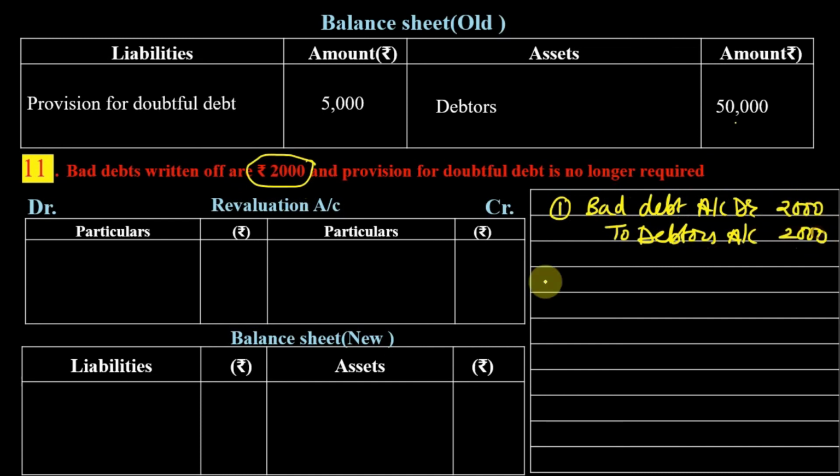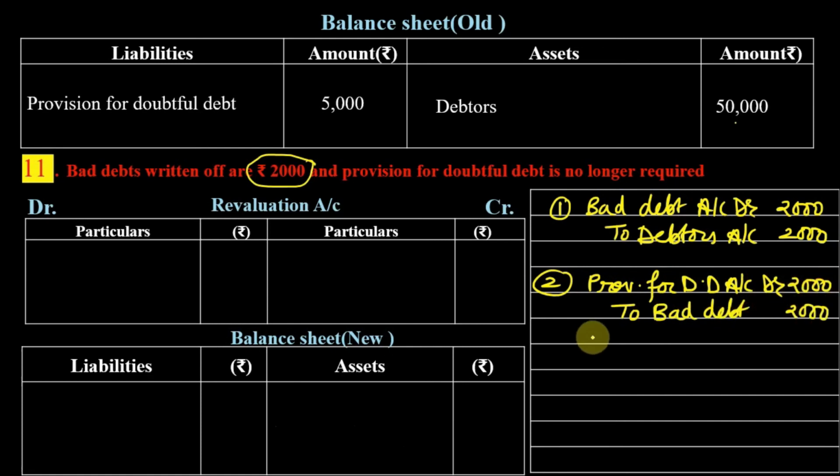And to face this loss, do we have a provision? Yes, we have a provision of 5000 with us. So we will use this provision to write off this bad debt. So entry is provision for doubtful debt account debit to bad debt 2000.